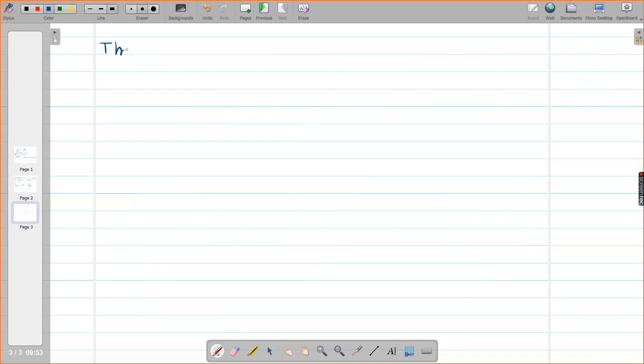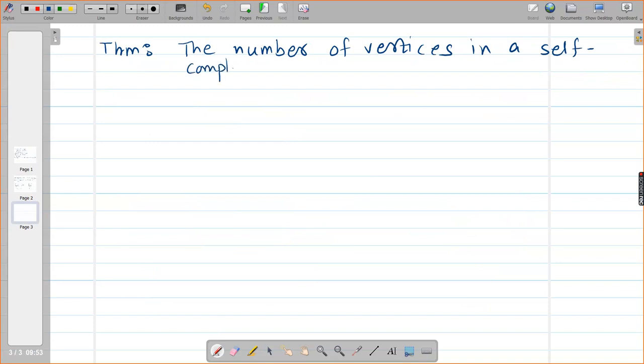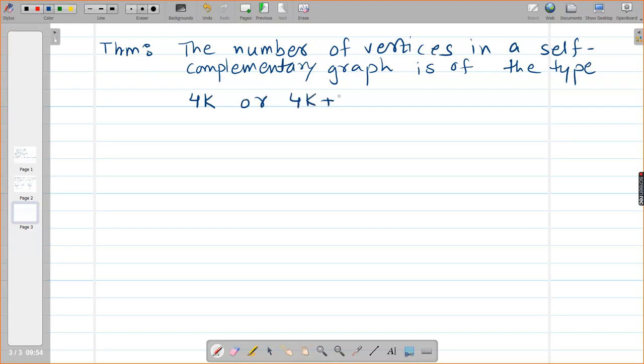So write the theorem statement. The number of vertices in a self-complementary graph is of the type 4k or 4k plus 1, where k is an integer.